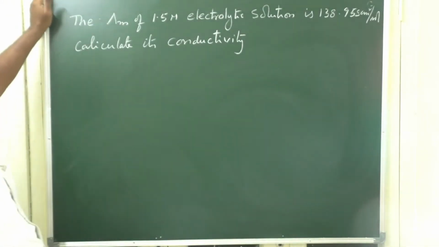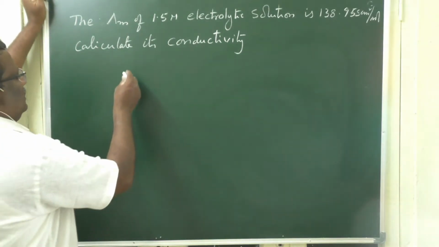The molar conductivity, lambda m, of a 1.5 molar electrolyte solution is found to be 138.95 Siemens centimeter square per mole. Then calculate its conductivity.